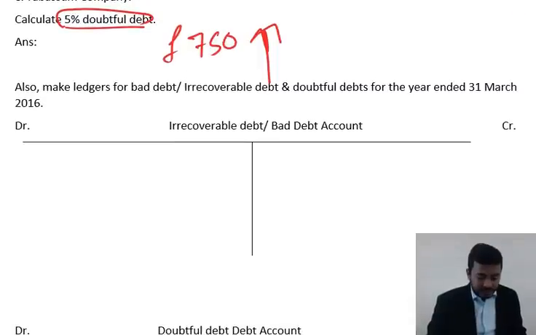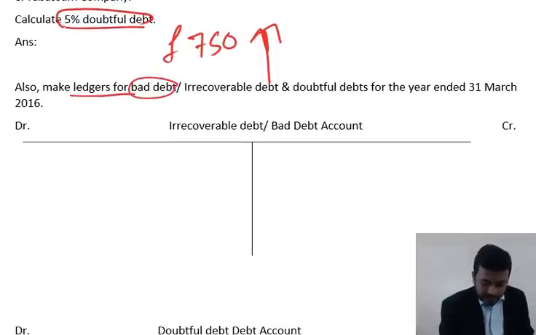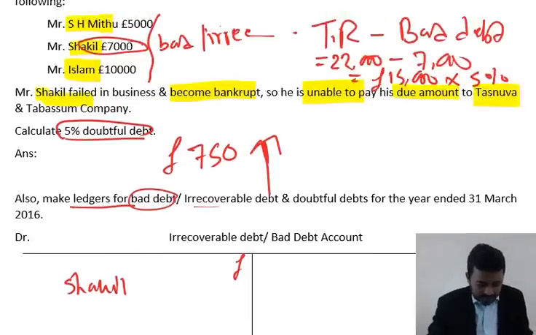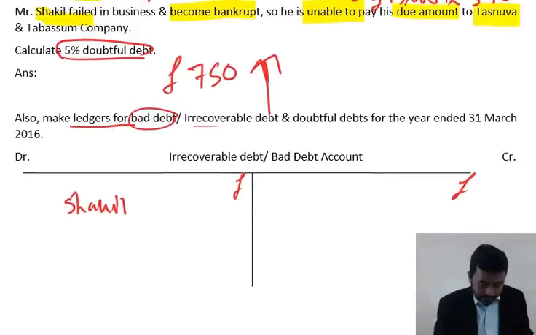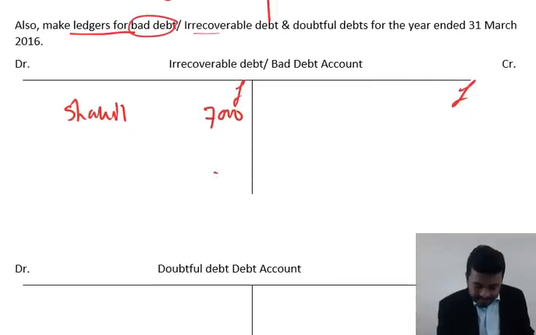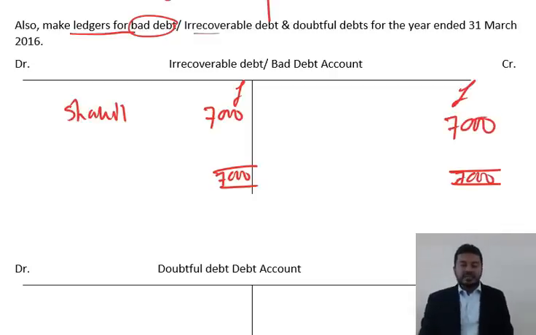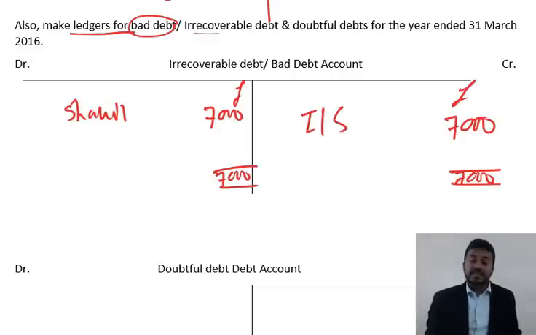Okay, you're meant to do a ledger account for your bad debt or irrecoverable debt, and it's a debit account. So we know that Shekel became bad debt. It's a bit of recap from the previous chapter. I think 7,000, yes, is the figure. And that's it. There's no more bad debt or irrecoverable debt. This side is bigger, the debit side, so you write on the other side, the credit side, 7,000. Nothing to take away. All of it, we don't do balance c/d, rather it goes into the income statement. So the balancing figure is income statement.